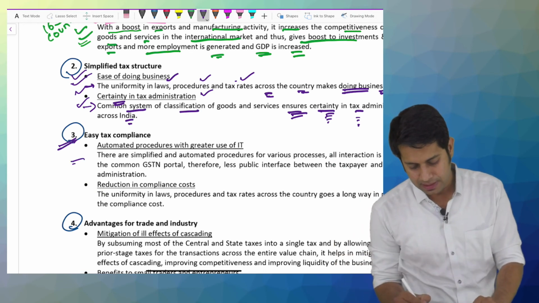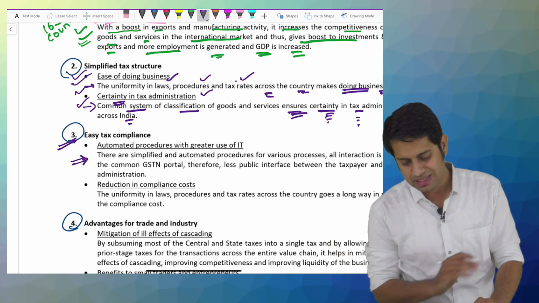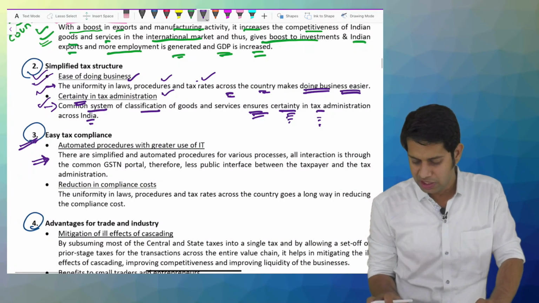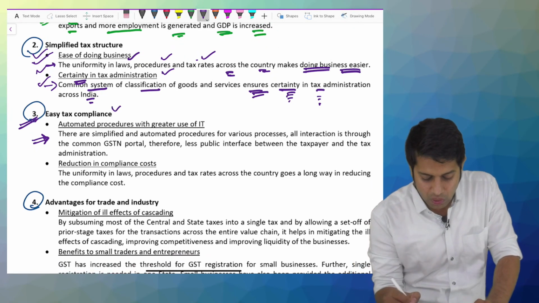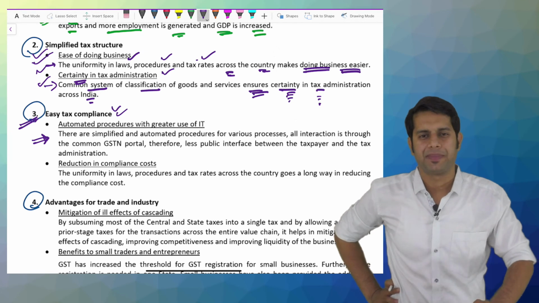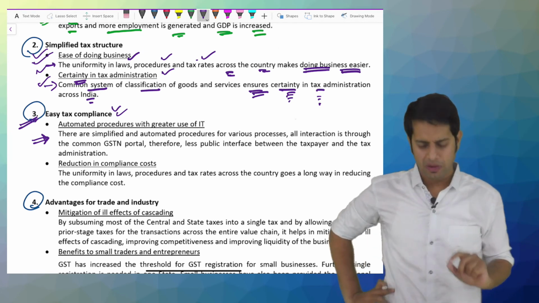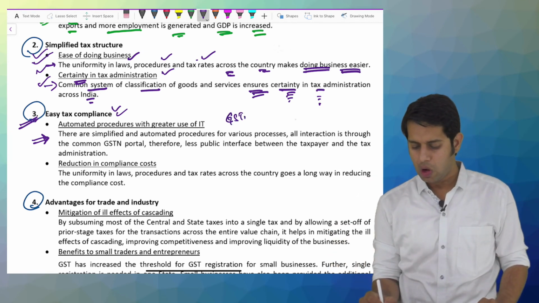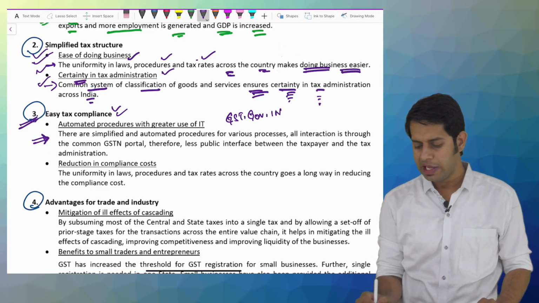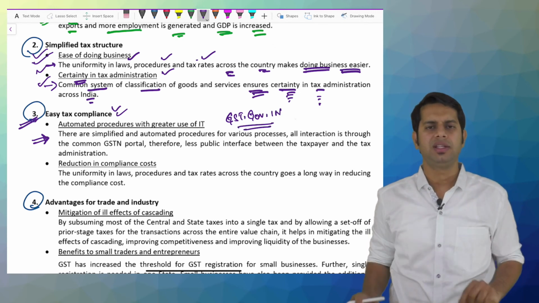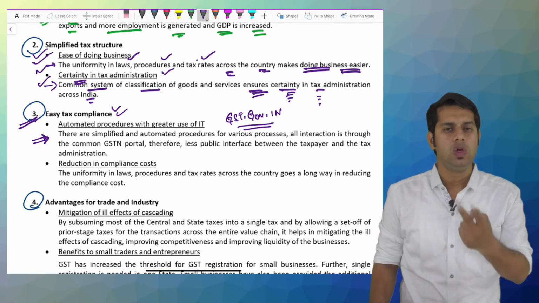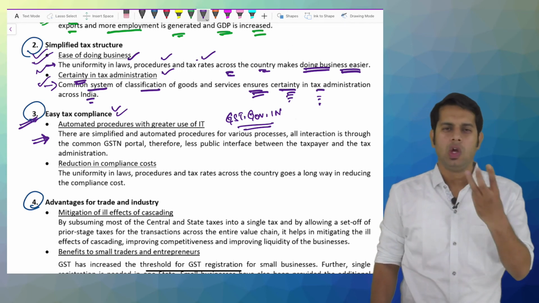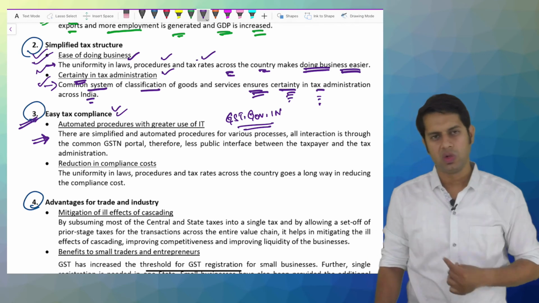Then easy tax compliance. Now the system under GST is completely automated. So the tax compliance which you have to do is very easy. Sir, how? There is only one single website, gst.gov.in. You want to do anything under GST, go to this website. You want to take registration, go to this website. You want to file your returns, go to this website. You want to reply to any notice, go to this website.